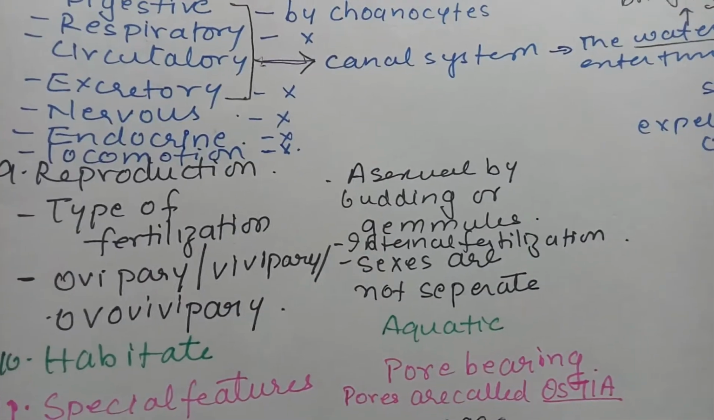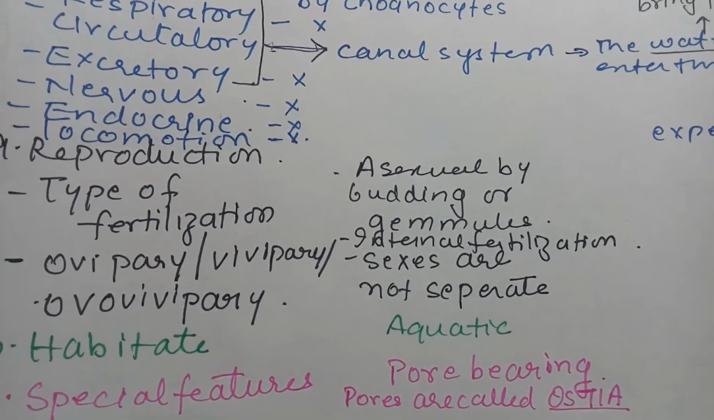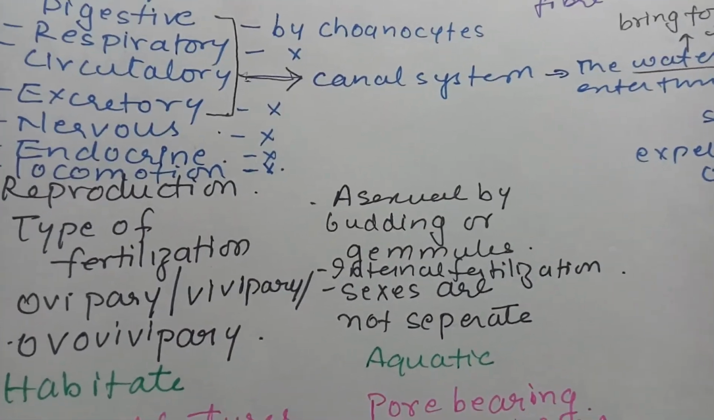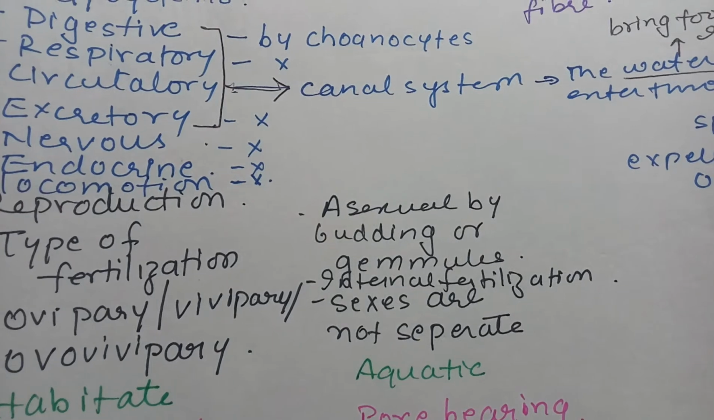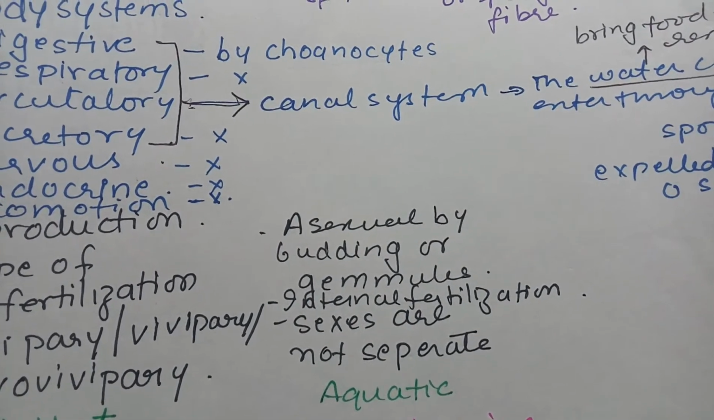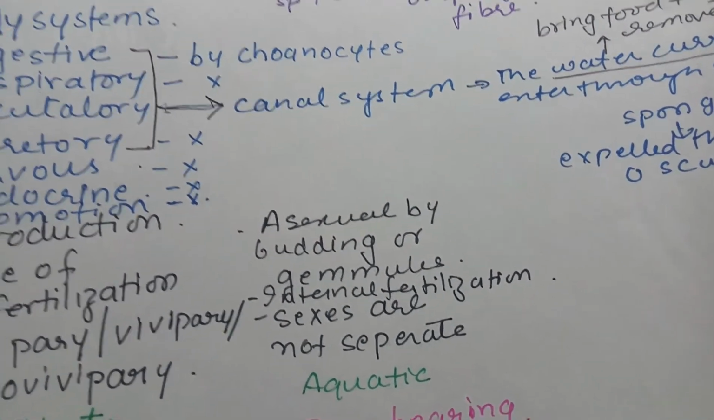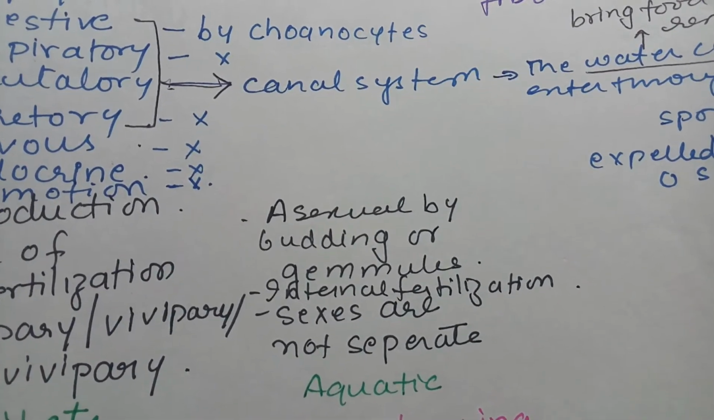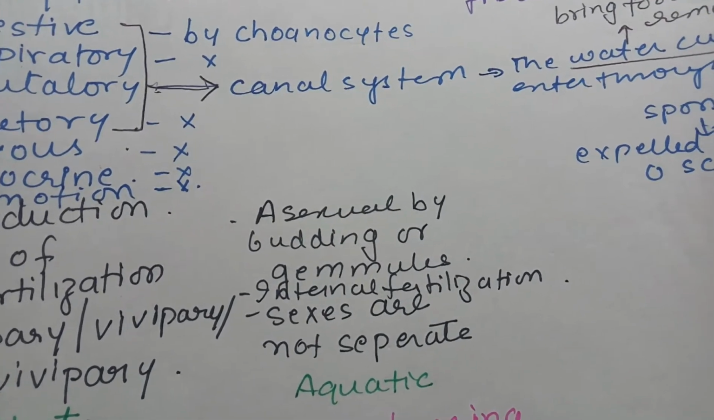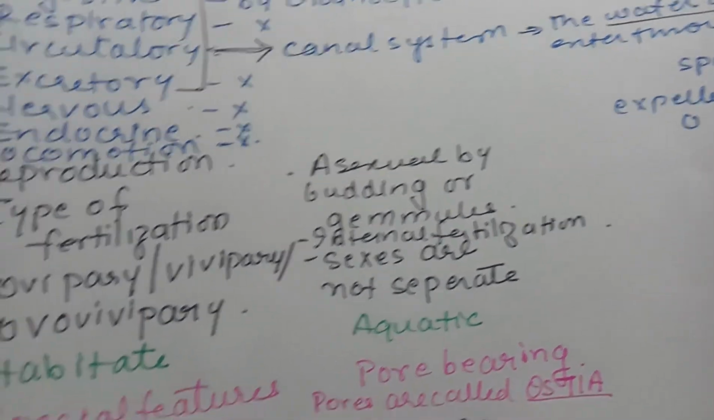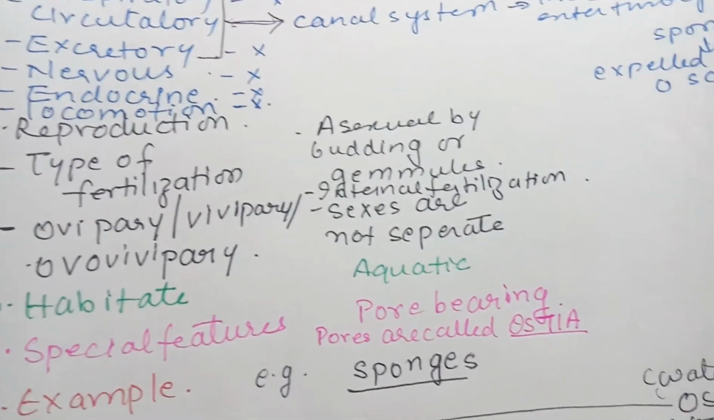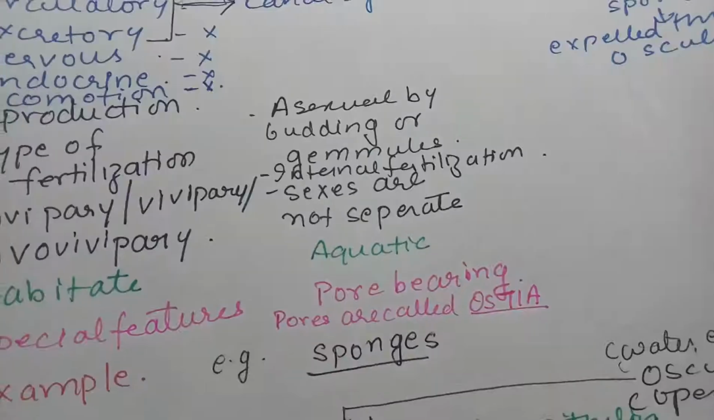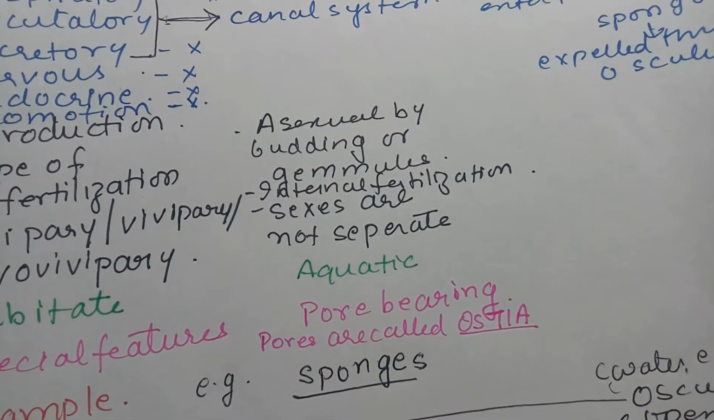So we discussed various features in reproduction, but in very lower organisms many features do not exist. So usually the reproduction is asexual by budding or by gemmule formation. Now the gemmule formation always occurs in the unfavorable condition. Then fertilization is internal. The sexes are not separate. That means they are hermaphrodite. Habitat, they are aquatic. Special feature is that they are pore bearing animals. That's why they are called poriferas. And these specific pores are called ostia.